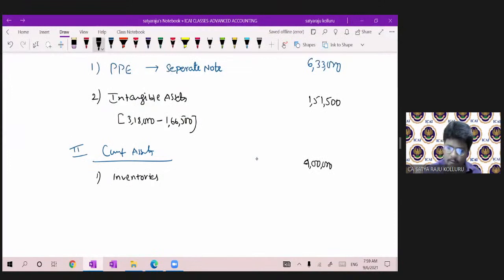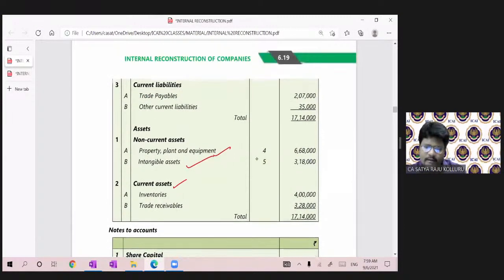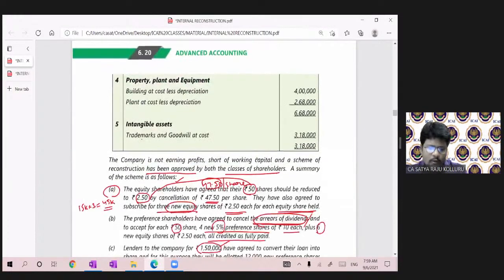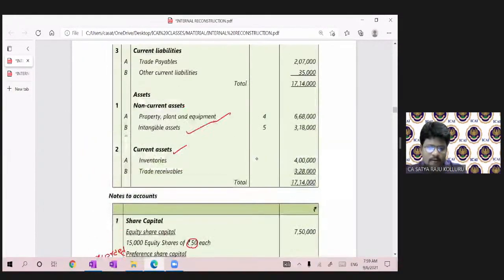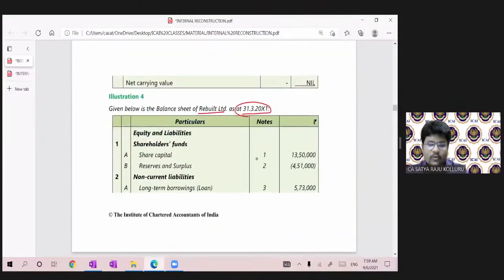Then trade receivables, 3,28,000. One more thing, cash and cash equivalents does not yet exist under current assets. So let me find out whether a positive balance is there or a negative balance. If positive balance, I will put bank balance. If it is negative balance, I will put bank OD, guys.